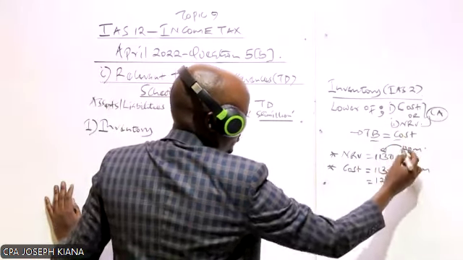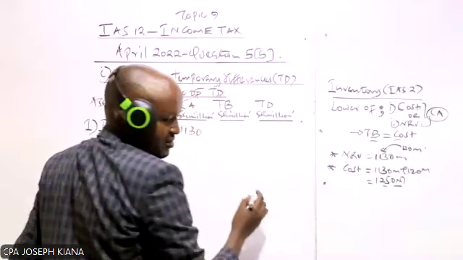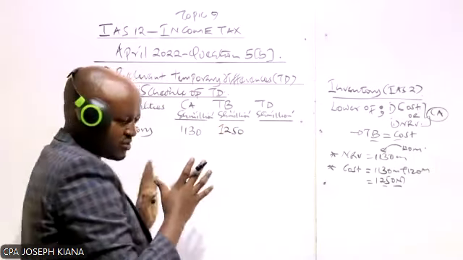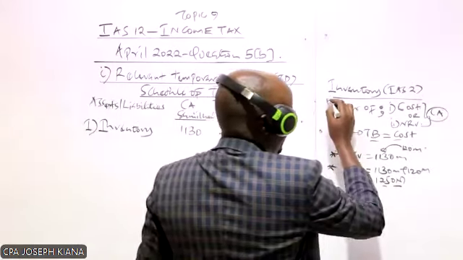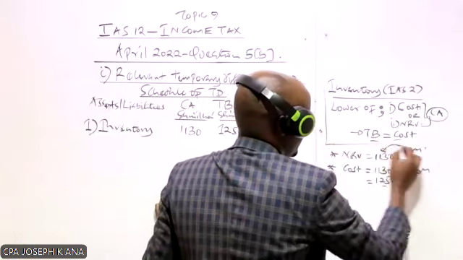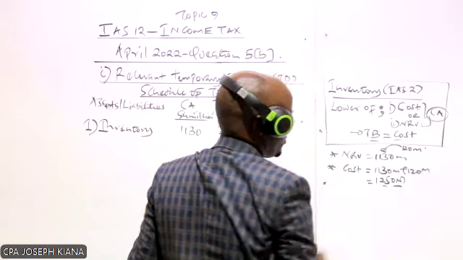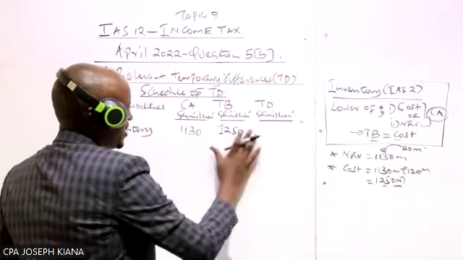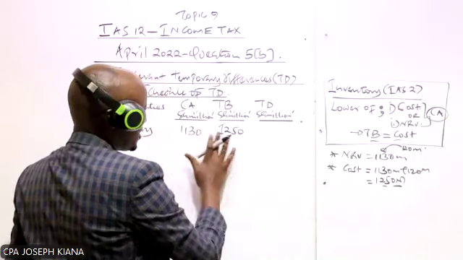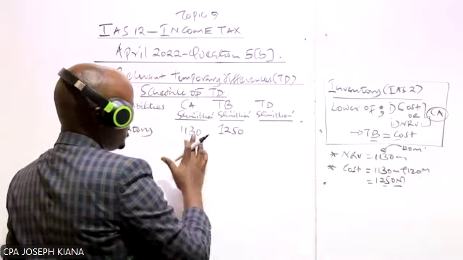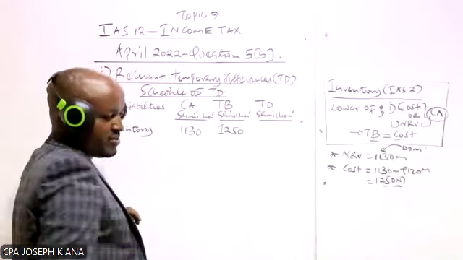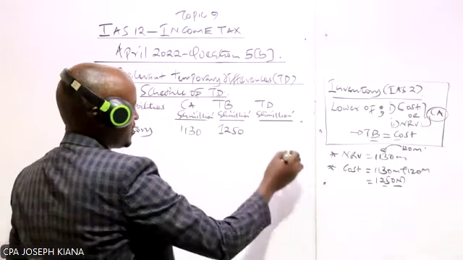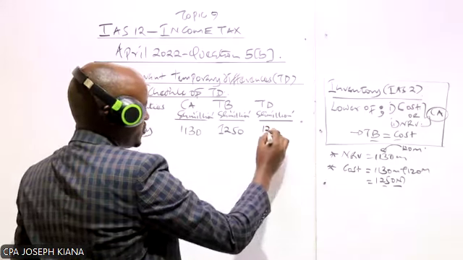Tax base, we have said, is always equal to the cost. This is the cost, 1250. So that is just what you need to remember. This concept which I've explained here. If you can remember that, then your life becomes very simple. So then we get the temporary difference. We take 1130 minus 1250. That will give us automatically 120.